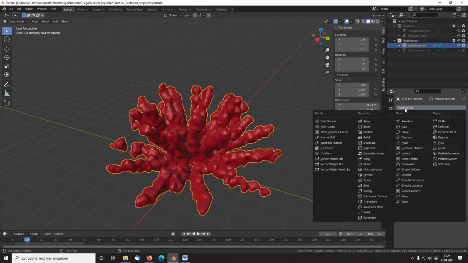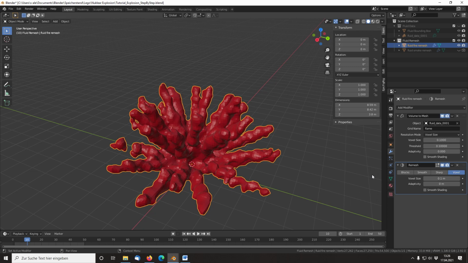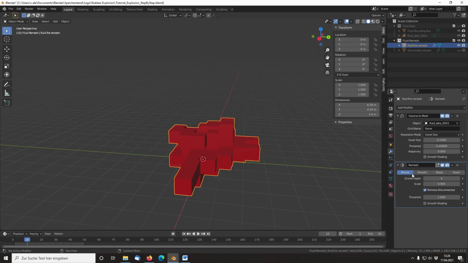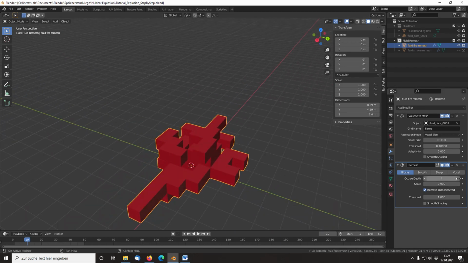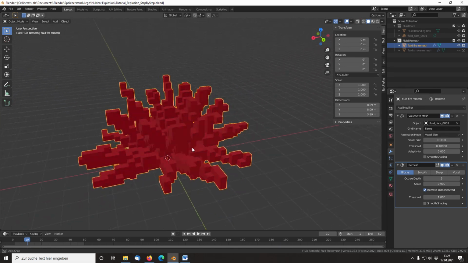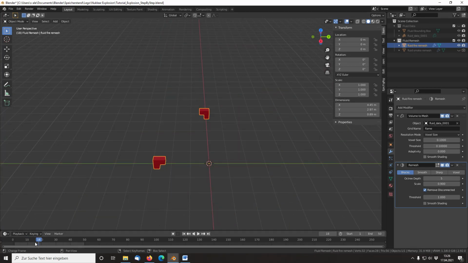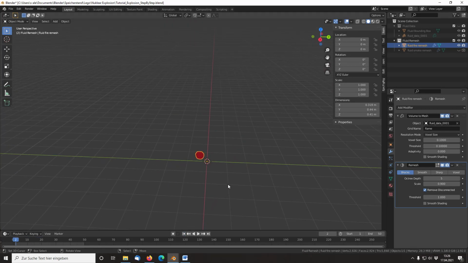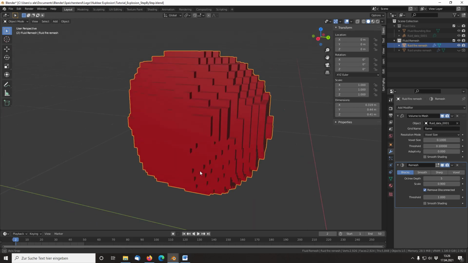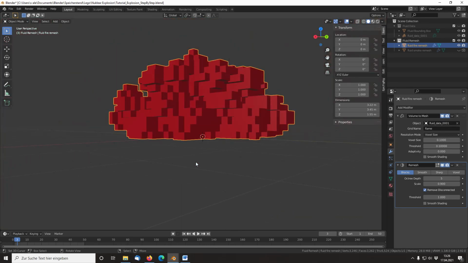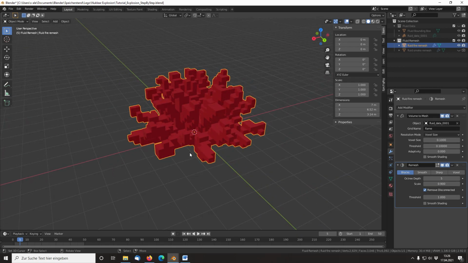Next, we want to remesh the fluid into cube shape. For this we can take our fire mesh and add the remesh modifier with type blocks. At first, it does look good. But if we go through the animation, we see the problem. The size of the cubes changes throughout the animation.